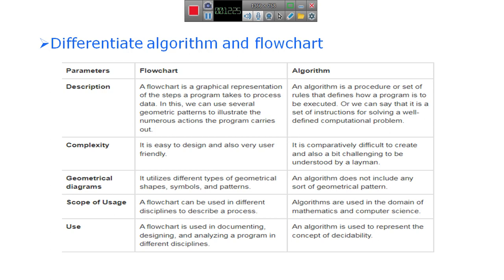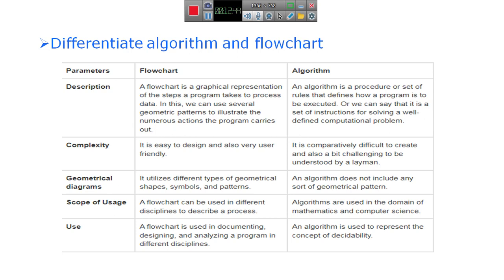Scope of usage. A flowchart can be used in different disciplines to describe a process. Algorithms are used in the domain of mathematics and computer science.